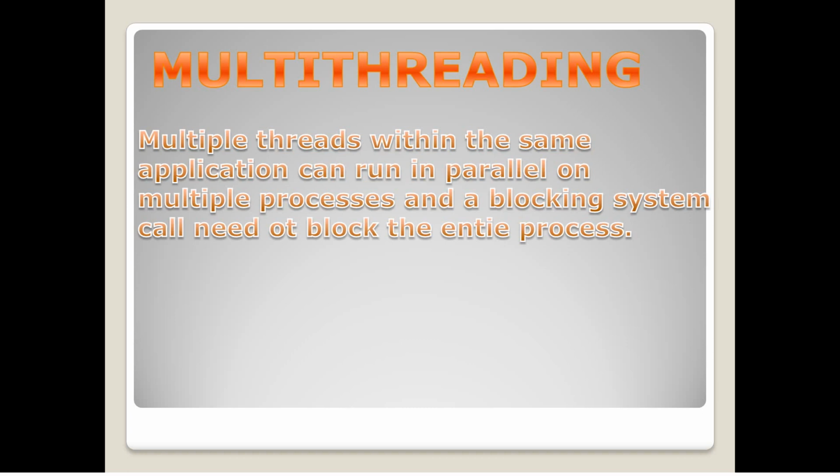Now multiple threads allow for effective communication, and there are no deadlocks or starvation occurring during this process. When we use multiple threads within an application, multiple processes can run in parallel, and there is no blocking system. There are three models in multi-threading.